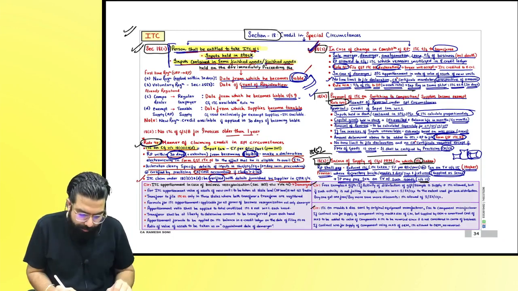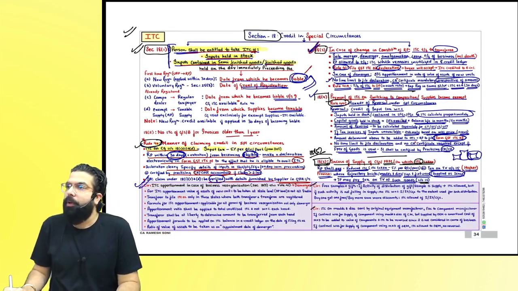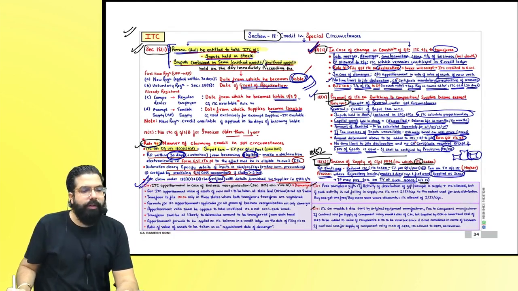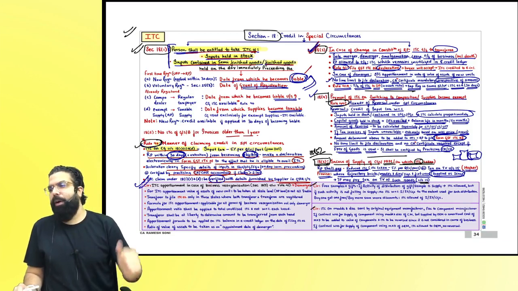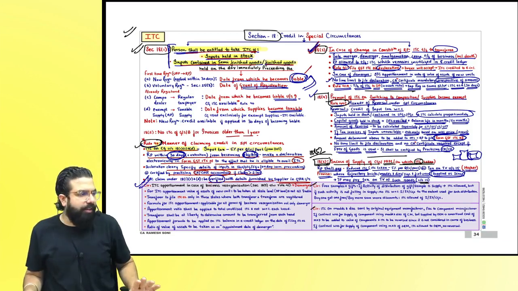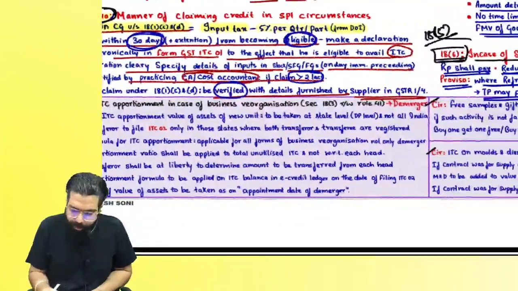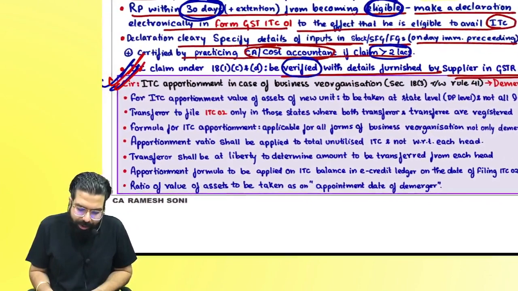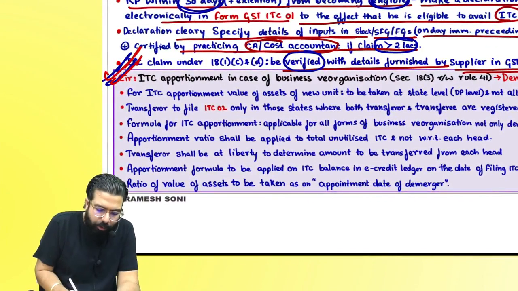Now, circulars, everyone. Can you see the circulars which are there below? Let's go ahead and now do the circulars which are there in the chapter of ITC. Below section number 18, you will be able to see three circulars, circular number 1, 2 and 3. Let's start understanding each and every circular one by one. Circular number 1.